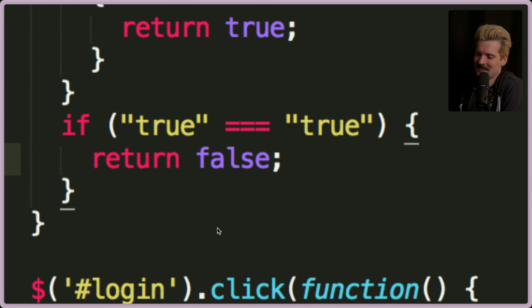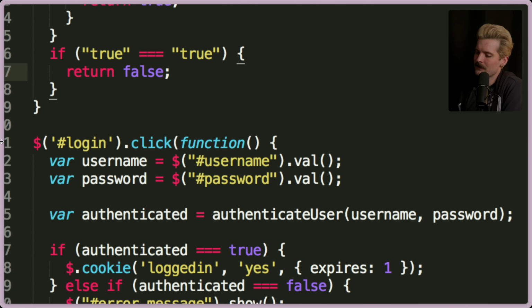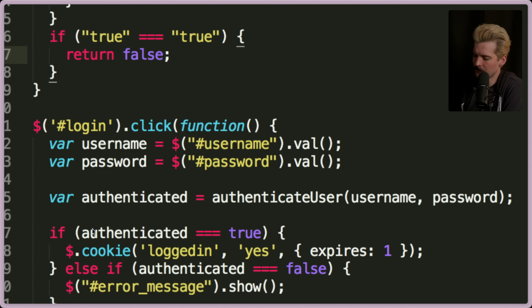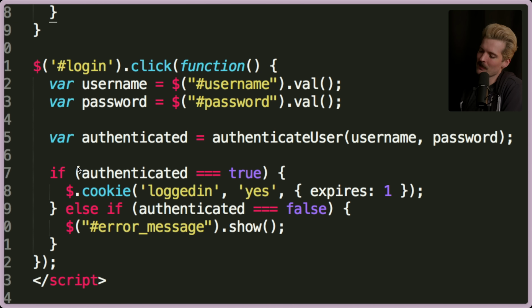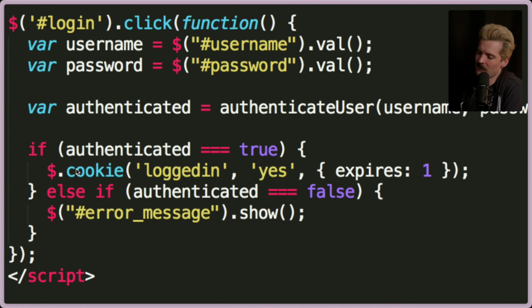Why does this happen? At least their jQuery code kind of works. So they have an ID login, so that's the field or the button tagged login. And if you click it, then var username has to select the username's value. Password, select password field's value. Authenticated is the result of authenticate user, username, password. And here is the underrated goat of this code.